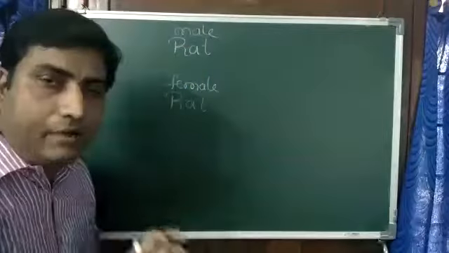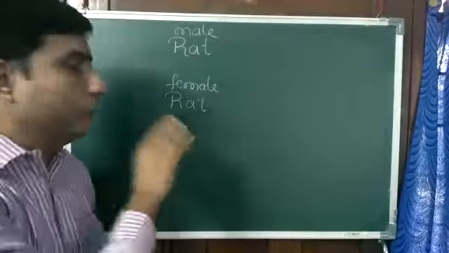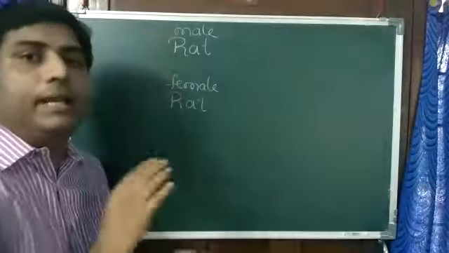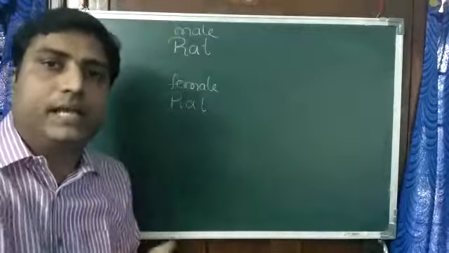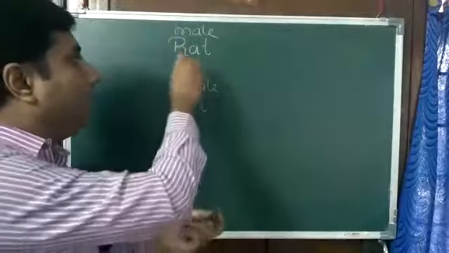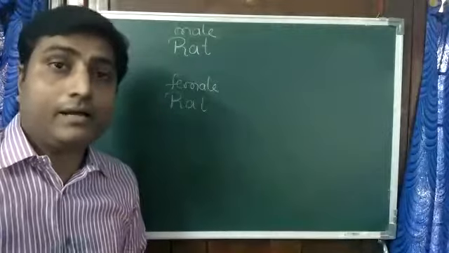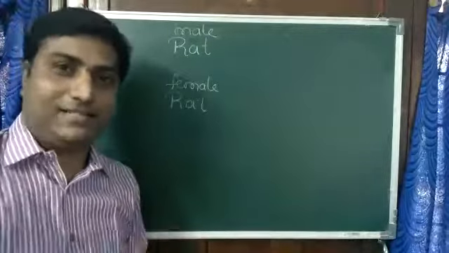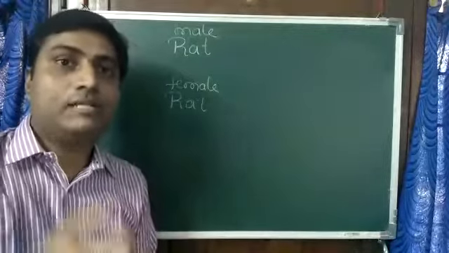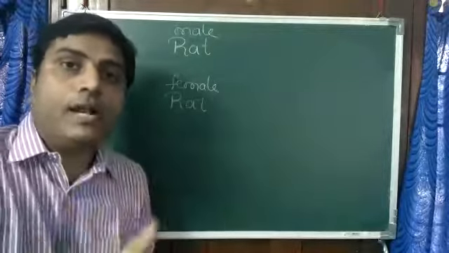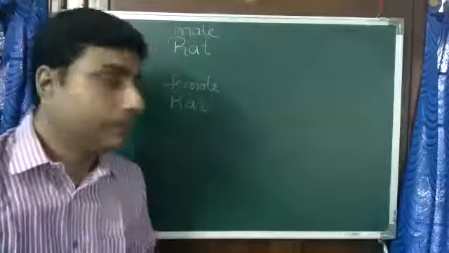We will cut the tail of both the male and female rat. Now those are tailless rats. It is an acquired character. It is not from their parents; we have cut it, and now it has acquired that character.